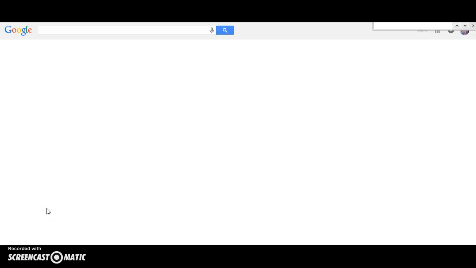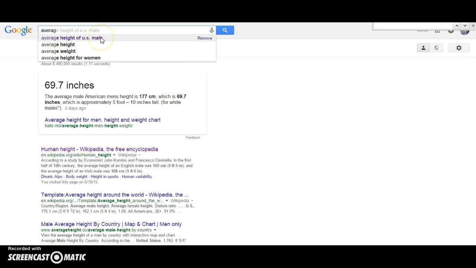Okay, so I want to know the average height of U.S. males. Let's Google that. Average. Pick that one up real quick. Now I can trust this Google estimate, 69.7 inches, which would be 5'9" and 0.7 of an inch.